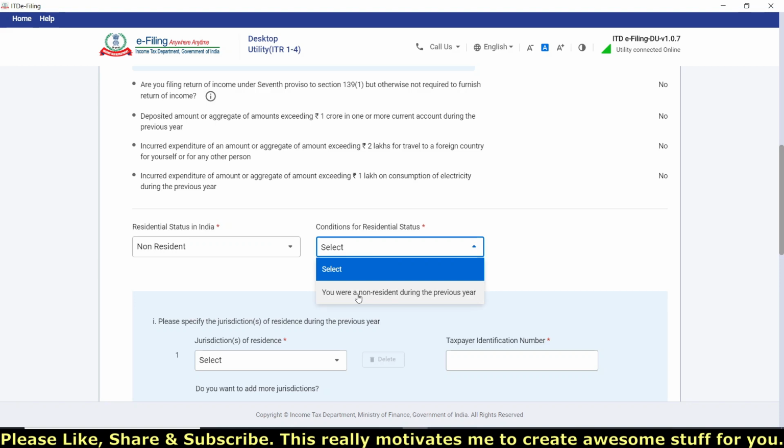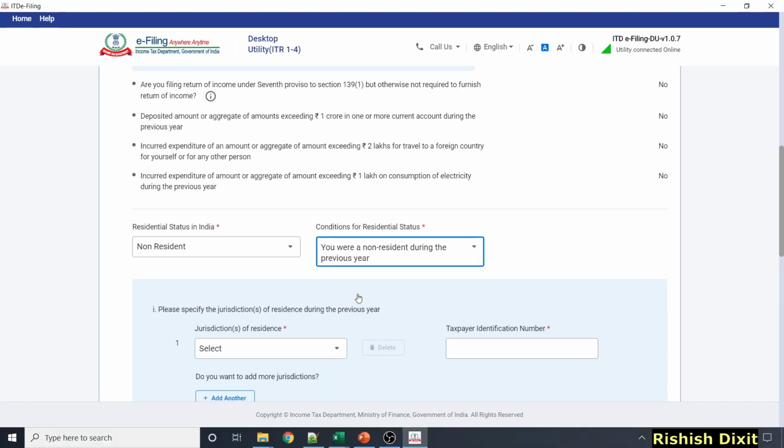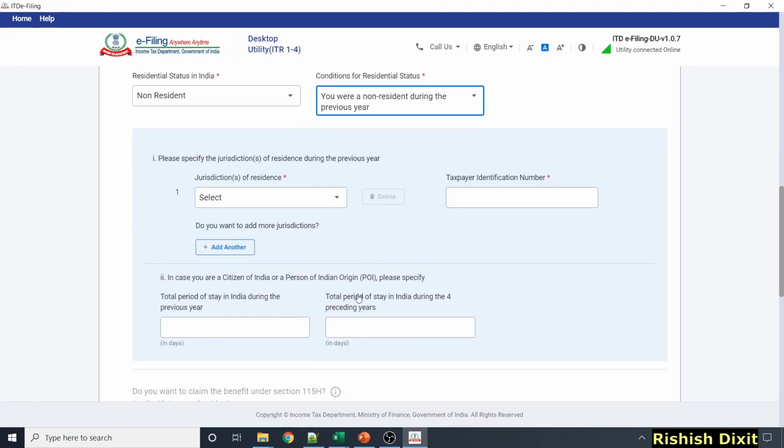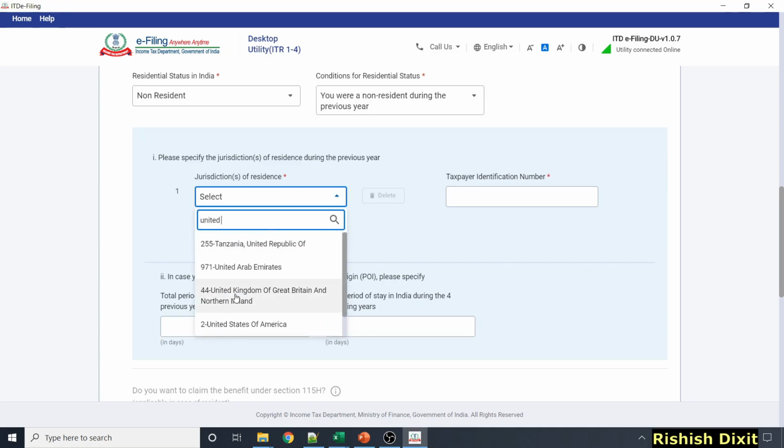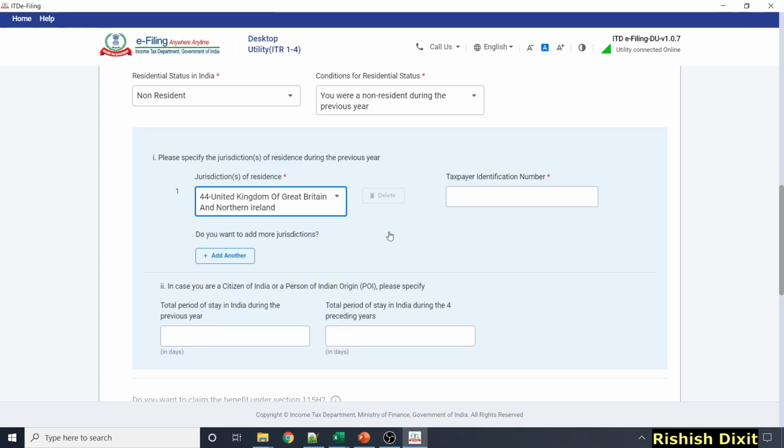So I'm just filling you were a non-resident during the previous year. Now I have to give this information like please specify the jurisdiction of residence during the previous year. So suppose I'm living in UK, I can search here. So just click on United Kingdom. If you are living in any other country, you can put accordingly.